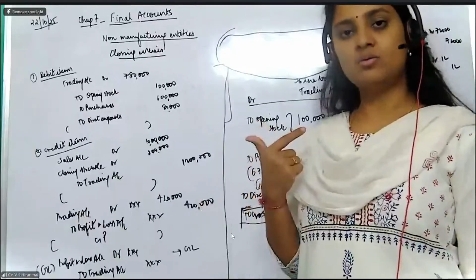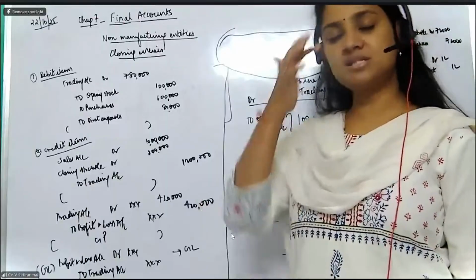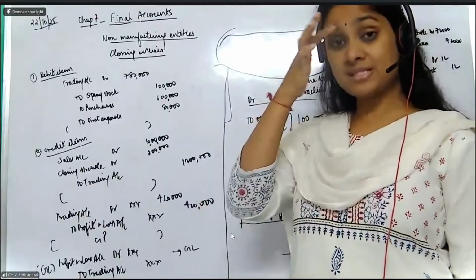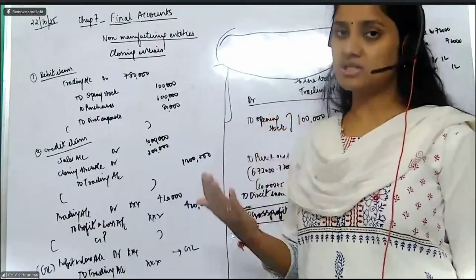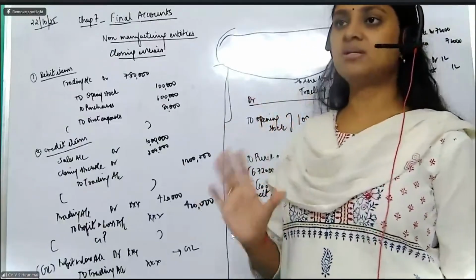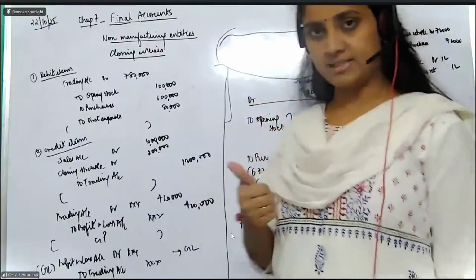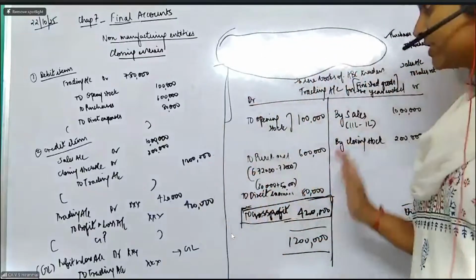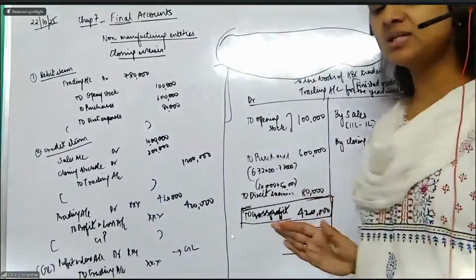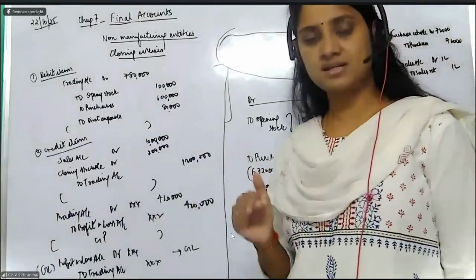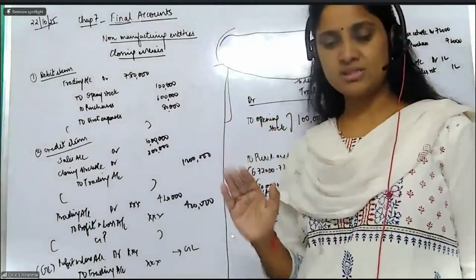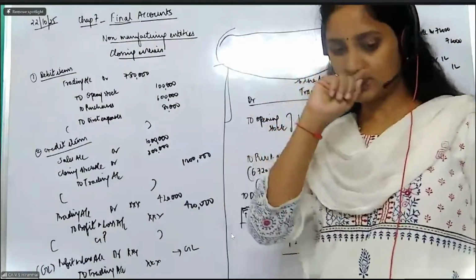Now, what are the examples for direct expenses? As and when you read the question, you will understand what is inward, what is outward, and what the particular expenses are. Clear? Will this kind of easy question come in the exam? Definitely no, you will have a little bit higher standard. But that is okay. That will also be easy. But you first understand the foundation basics.